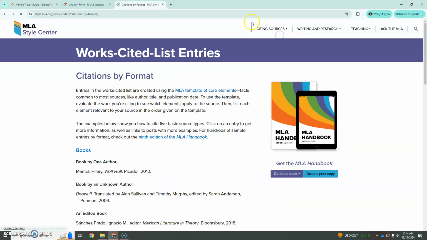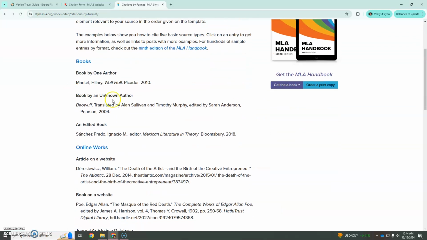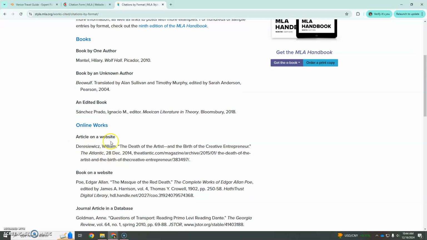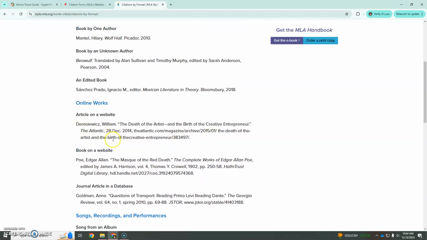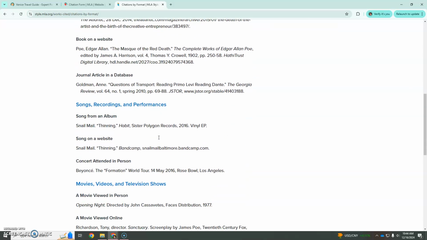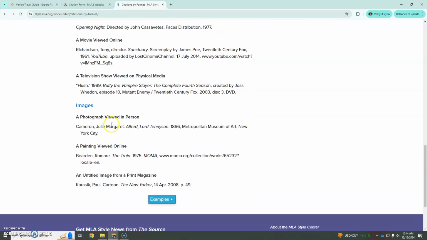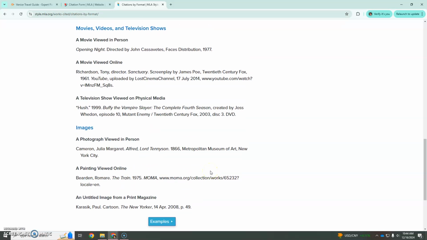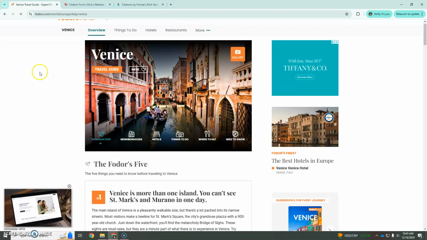You can hit Cite by Format up here. For this, we're using online works. So an article on a website is probably going to be what you are citing the most. Also, though, images, so looking here for how to cite images will be useful as well. So keep up with that as you are working on your essay.